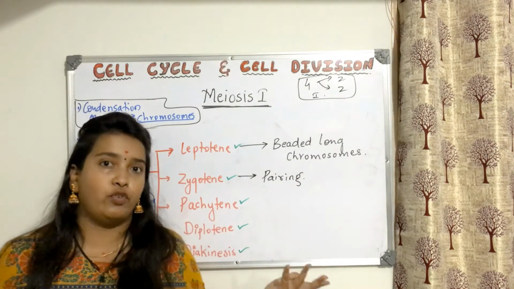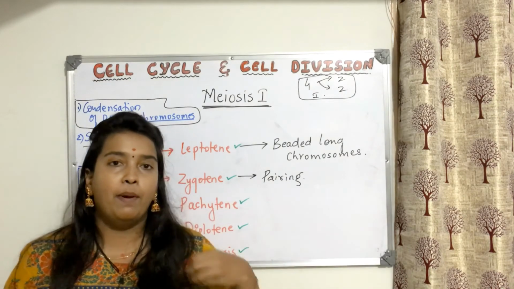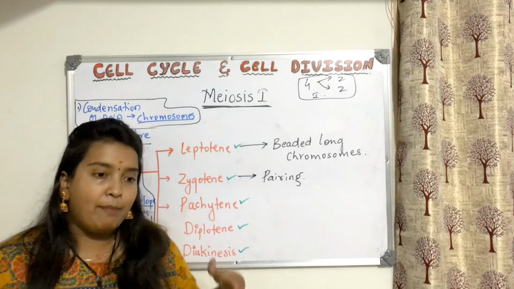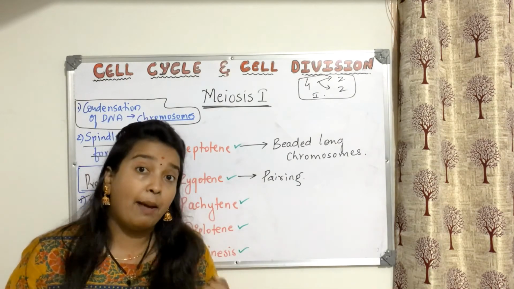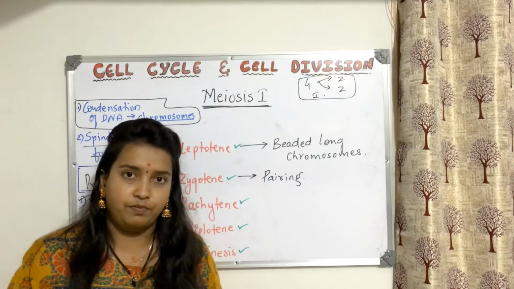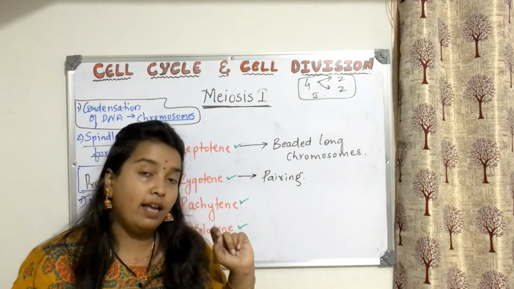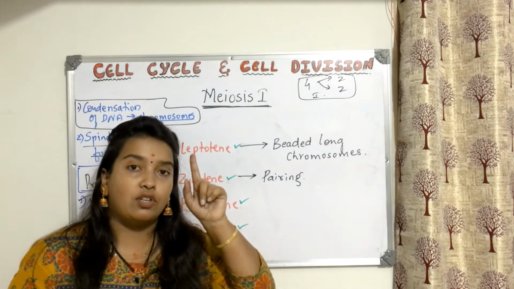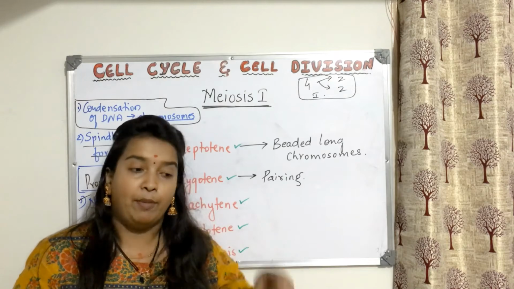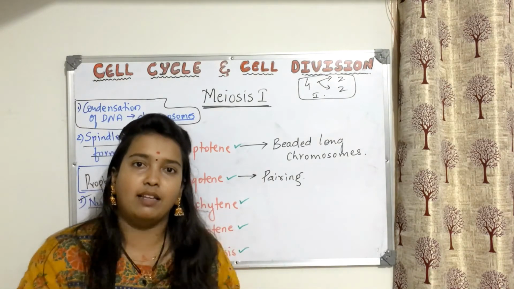So this is the story of chromosomes. There are two types of chromosomes: maternal chromosome and paternal chromosome. Actually maternal and paternal are both similar. But still, what happened? They came together. Where? In zygotene. They paired. Why? They had an attraction between them. What was that attraction? It is called the synaptonemal complex. Because of that attraction, they came together and stayed together.